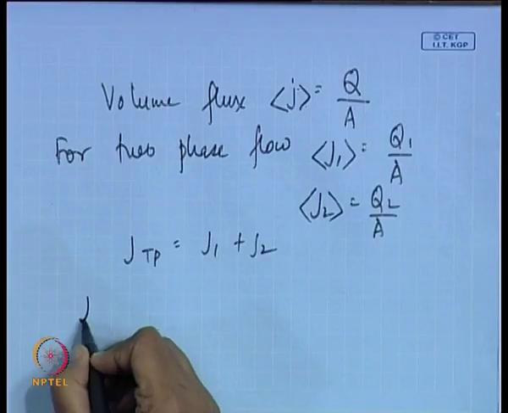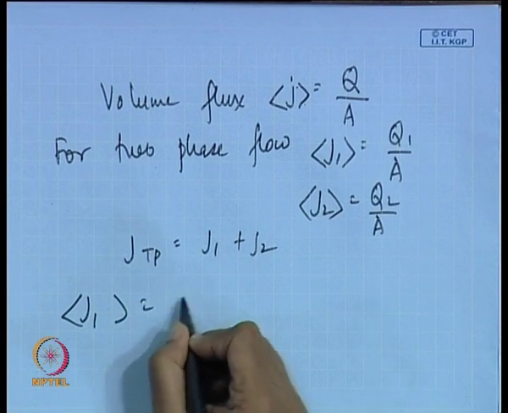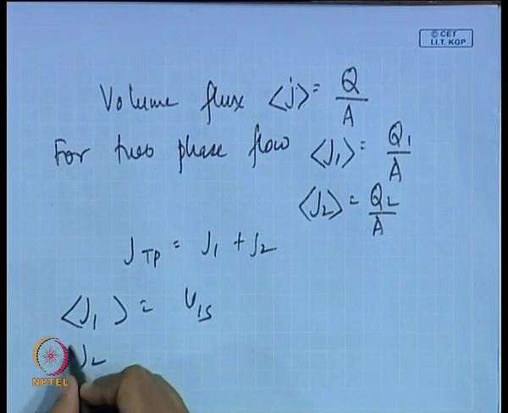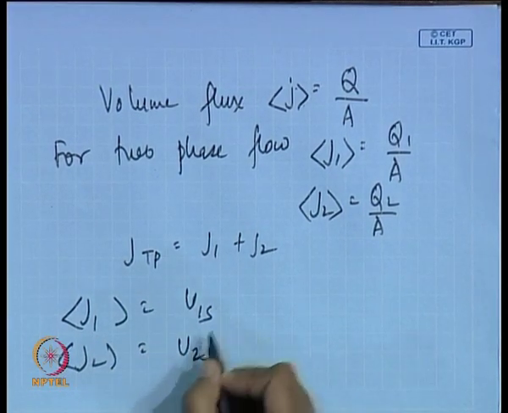Therefore, under such conditions, it is numerically equal to the superficial velocity of the individual phase. But the basic definitions are different. They can be used interchangeably when temporal and cross sectional variations across the flow are ignored. Please remember that J1 equals U1s, J2 equals U2s.